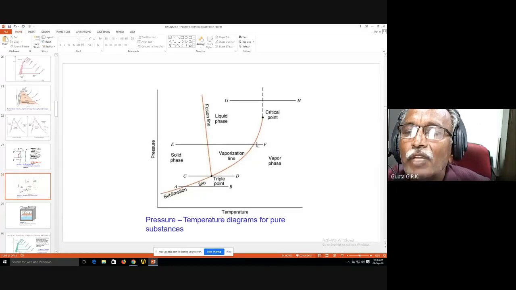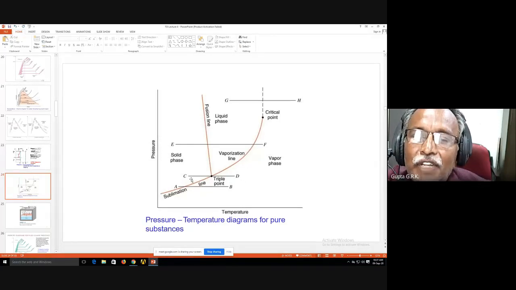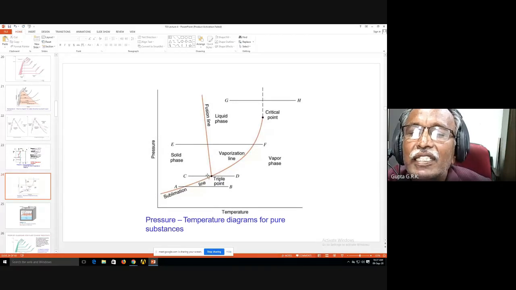So when it is going from left to right, it is evaporation. When it is coming from right to left, it is condensation. So it is the vaporization line or condensation line. Okay, now if I take the solid at state C, it gradually gets heated up, and now when